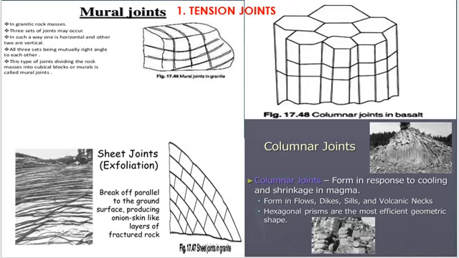Next, seat joints. This system, also typical of granite and other plutonic rocks, consists of one set of prominent joints parallel to the ground surface with varying spacing, usually increasing with depth, and the other less marked at right angles. Seat joints dissect the rock mass into seat-like blocks.